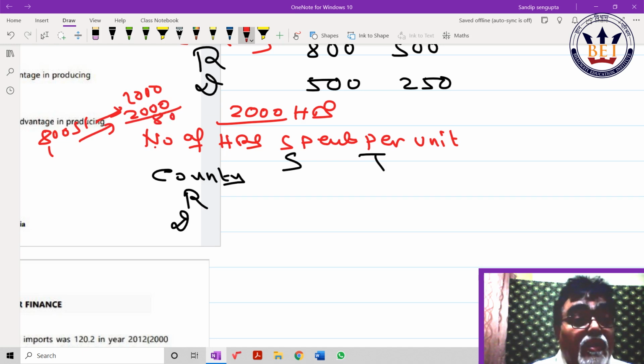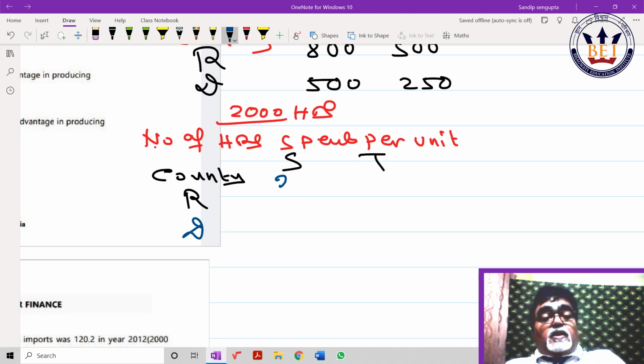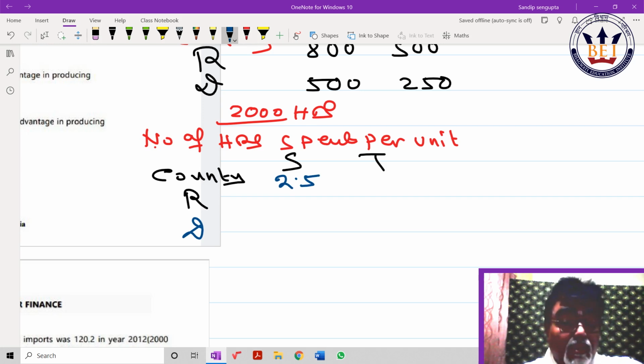If you agree with me, it is a simple calculation I have to take care of here. Check whether the calculation is correct or not. One is 2.5; here it will be how much? 4. This is 5, 2000 by 5 means 4, and this will be 8. Number of hours spent per unit.